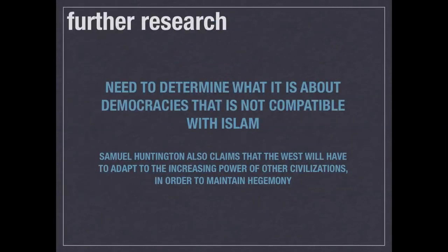Now that one possible explanation for negative attitudes towards democracy is found, it is important to identify further prospective research to identify what aspect of democracy is incompatible with Islam. To do so, the independent variable Islam can be used as a dependent variable to further explore the subject that Samuel Huntington originally stated.